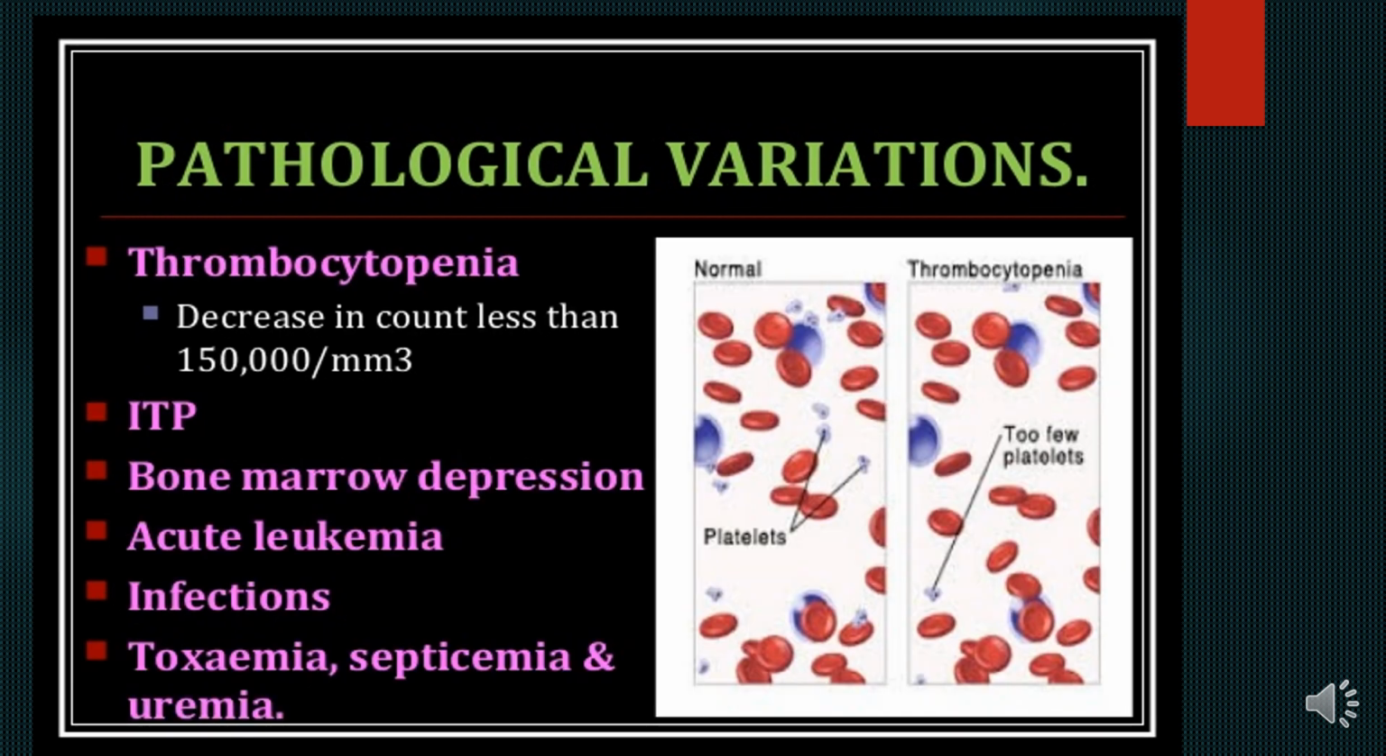Then thrombocytopenia: a decrease in the platelet count is known as thrombocytopenia. If it is less than 1.5 lakhs per cubic millimeter, it is known as thrombocytopenia. The most important condition where thrombocytopenia takes place is ITP. The second is bone marrow depression. The third is acute leukemia. Fourth, infections. And the fifth is toxemia, septicemia, and uremia. These are the few names which you should remember.